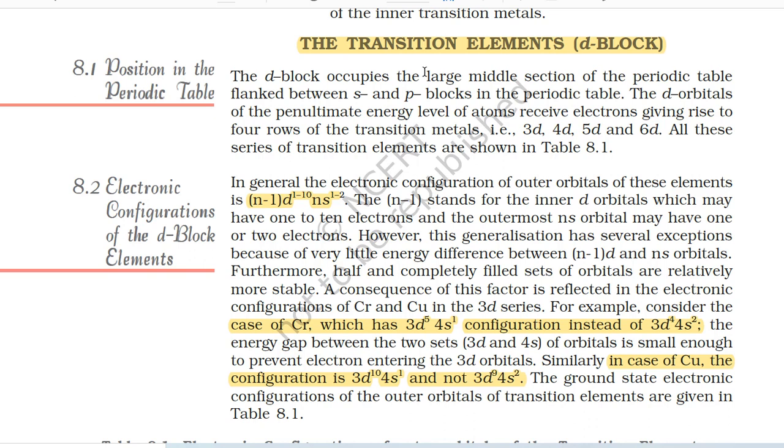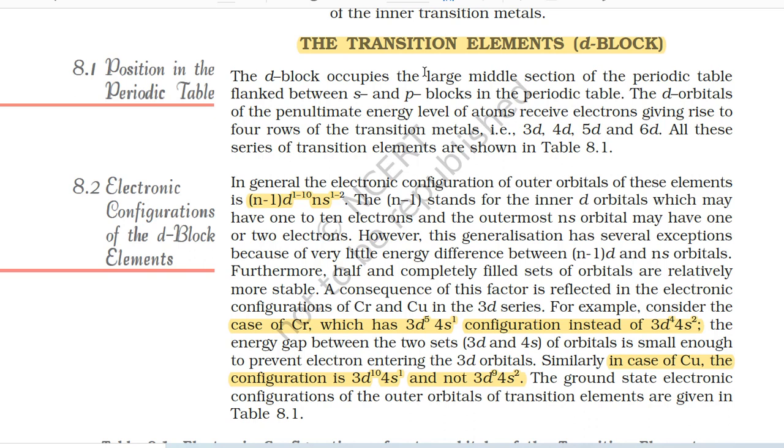8.2 Electronic configurations of the d-block elements. In general, the electronic configuration of outer orbitals of these elements is (n-1)d1-10 ns1-2. The (n-1) stands for the inner d orbitals, which may have 1 to 10 electrons, and the outermost ns orbital may have 1 or 2 electrons. However, this generalization has several exceptions because of very little energy difference between (n-1)d and ns orbitals.